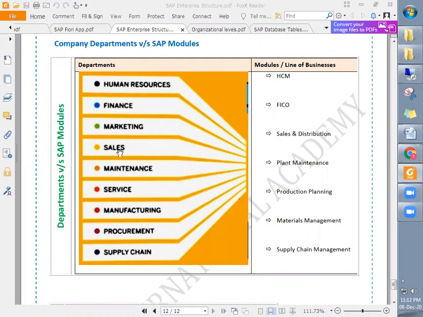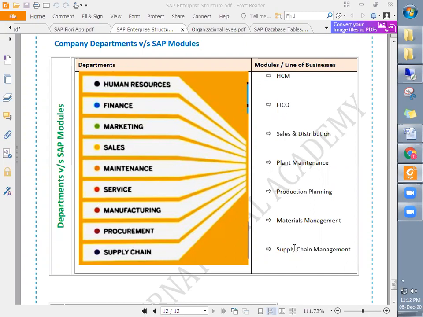To improve the efficiency of the sales department, sales and distribution, right? Similarly, a module for the HR department, a module for FICO departments, right? So these are the modules or lines of business which are available in SAP to support different departments, right?